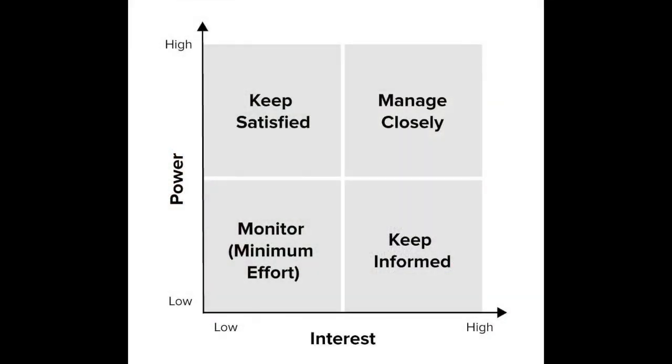In addition to individual analysis, the project team should consider how stakeholders interact with each other, as they often form alliances that help or hinder the project's objectives. Can you give an example? Sure. As we see on the screen, a power interest grid can be prepared.